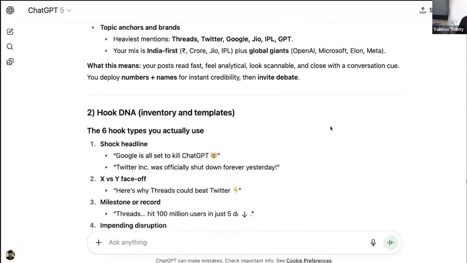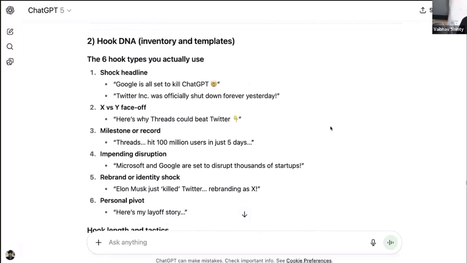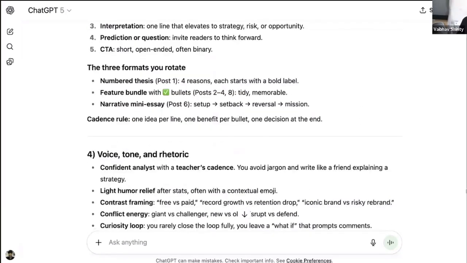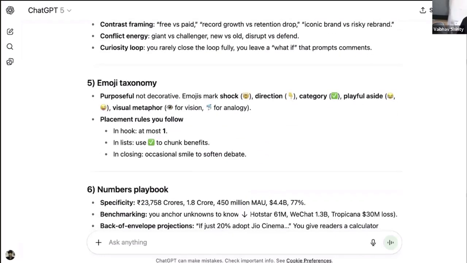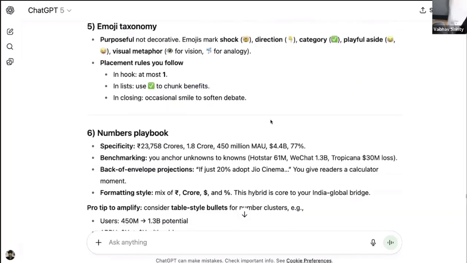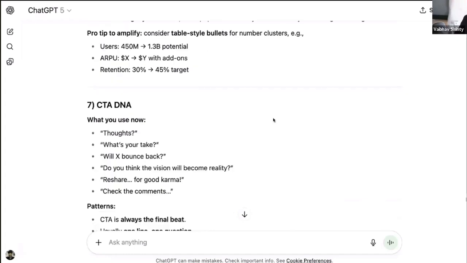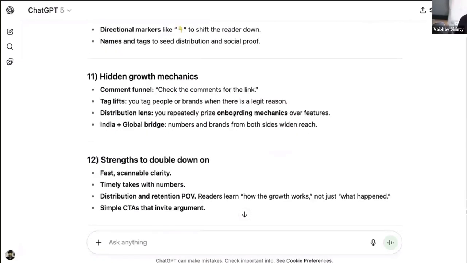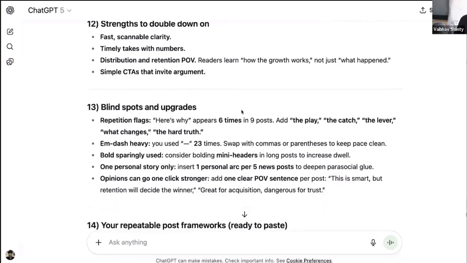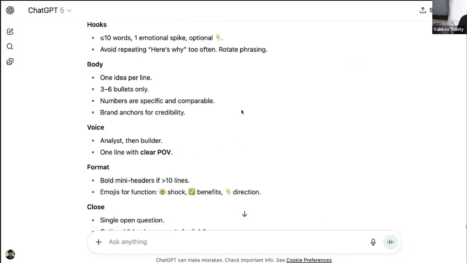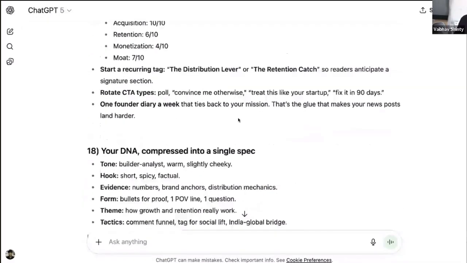Yes. Hook DNA. Look at that. Plug and play. Body structure blueprint. Voice and tone. Emojis taxonomy. This is how you get AI to work for you. This is what differentiates you. Look at this lexical signature. I don't even know what it means. And it goes on and on and on. Very, very detailed output.